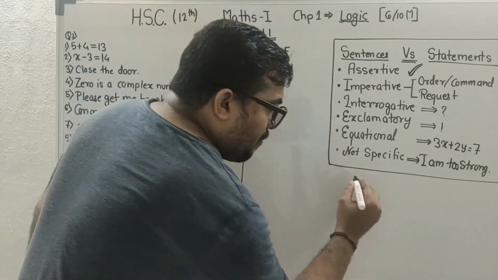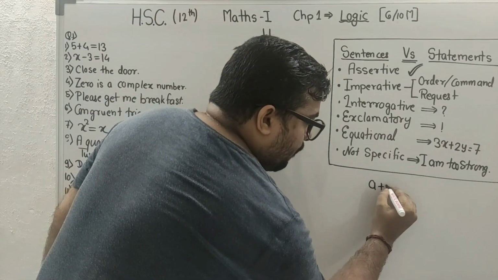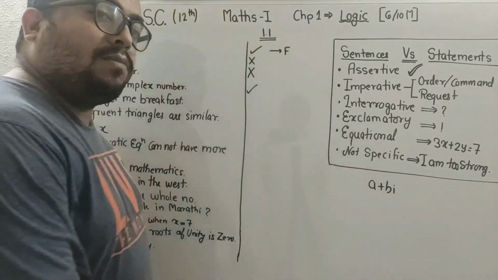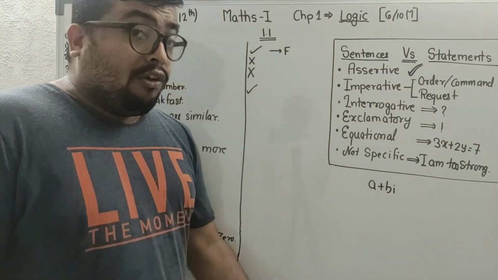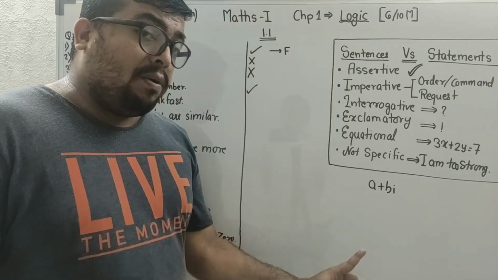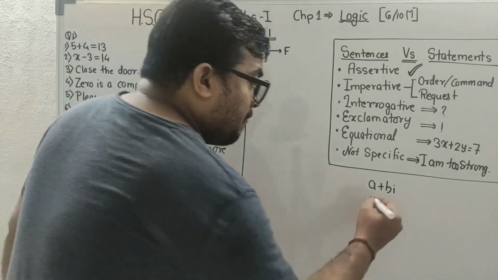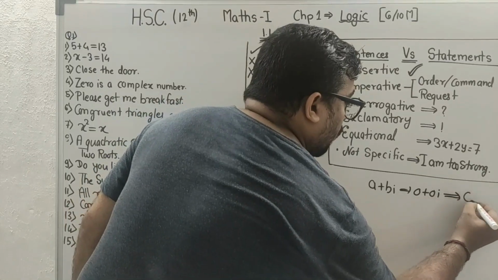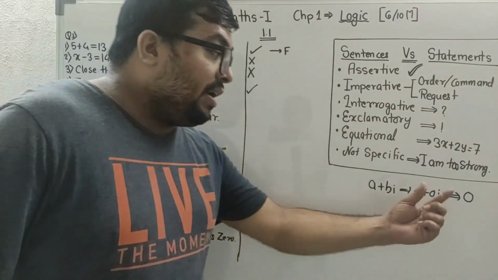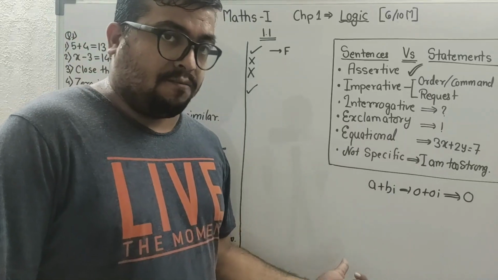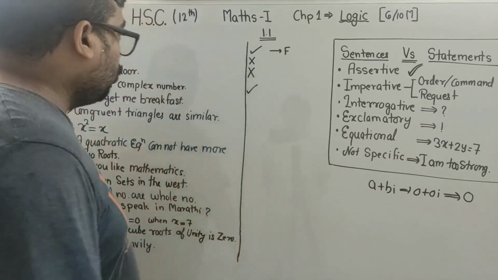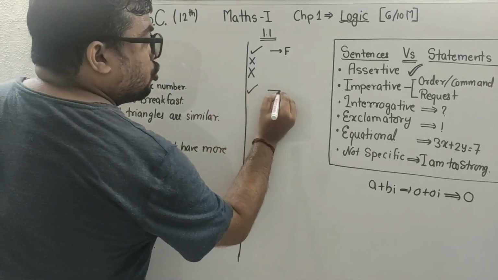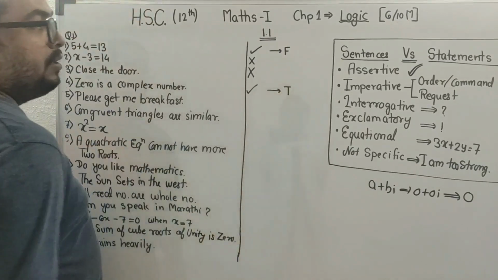So if you remember, pay attention over here. This is the format of a complex number, a plus bi. Yes or no? If I put a and b both 0, it will become 0 plus 0i. Indirectly it will become 0. So 0 itself is a complex number. So this is a complex number and its truth value is T.